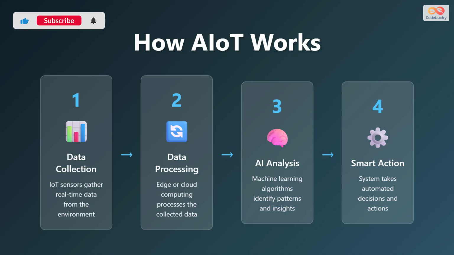Understanding how AIoT works requires examining its four-stage workflow. First, data collection occurs as IoT sensors continuously gather real-time information from the physical environment. Second, this collected data undergoes processing through edge computing devices or cloud platforms. Third, AI analysis takes place where machine learning algorithms identify patterns, trends, and meaningful insights from the processed data. Finally, the system takes smart action by making automated decisions and executing appropriate responses based on the AI analysis. This continuous cycle allows AIoT systems to learn and improve over time.